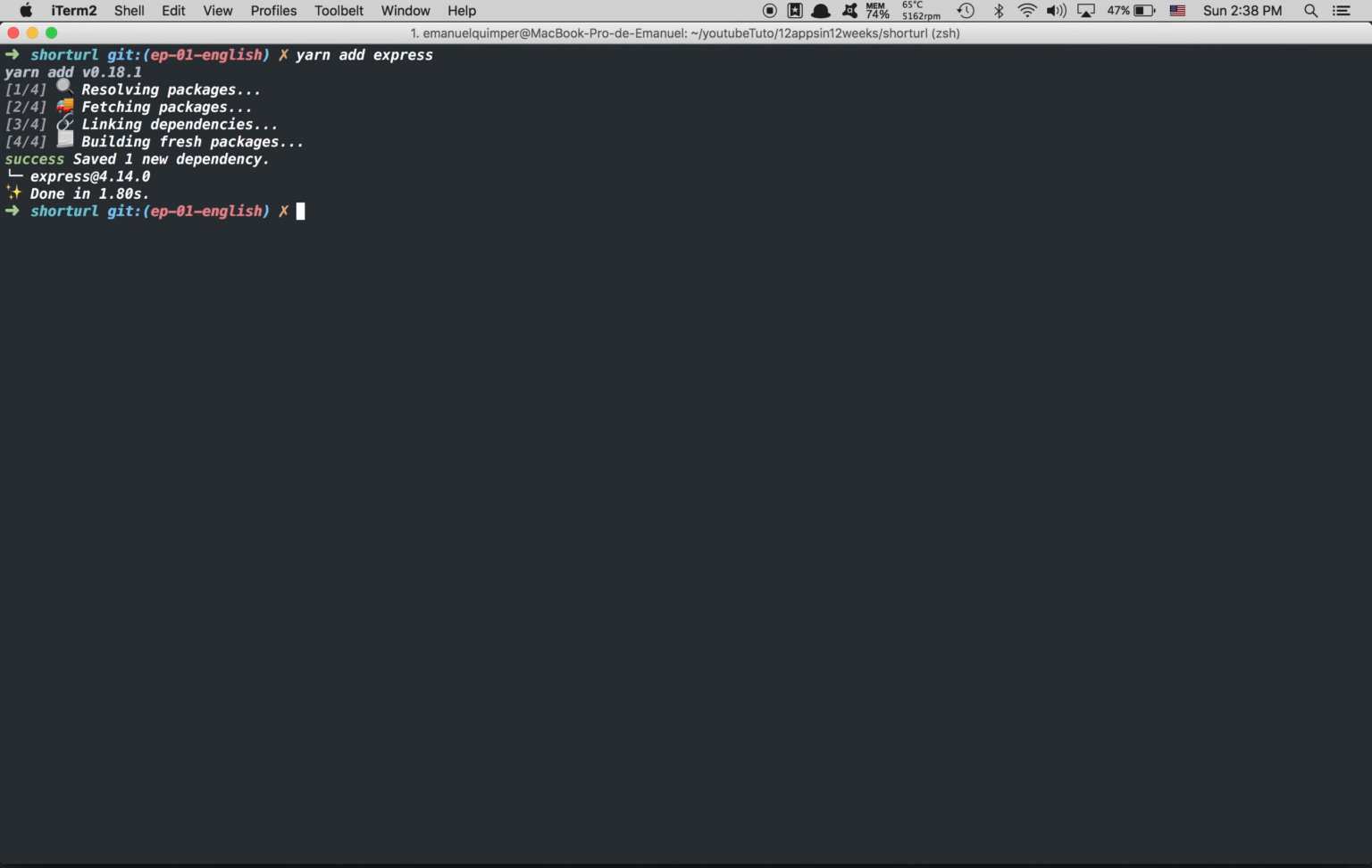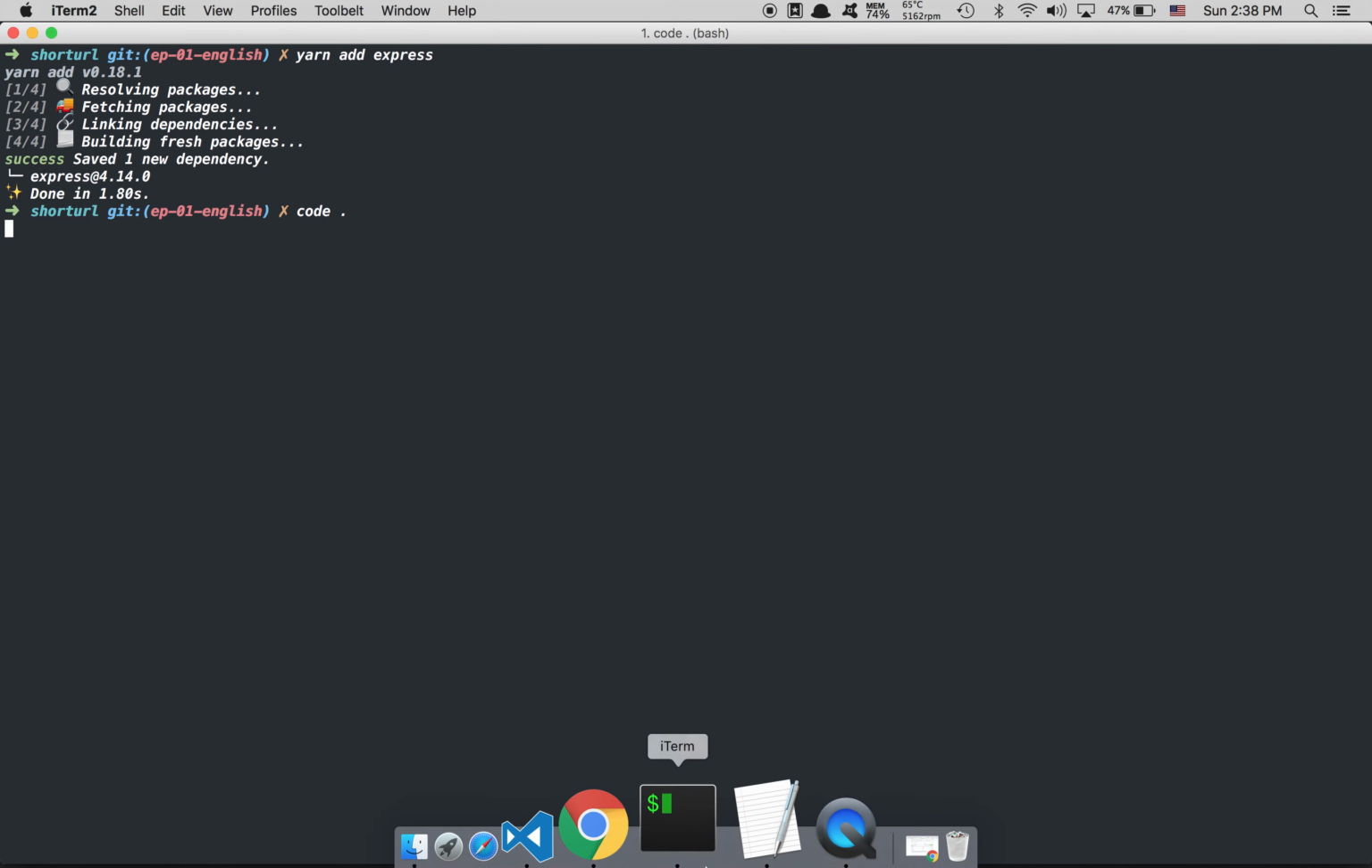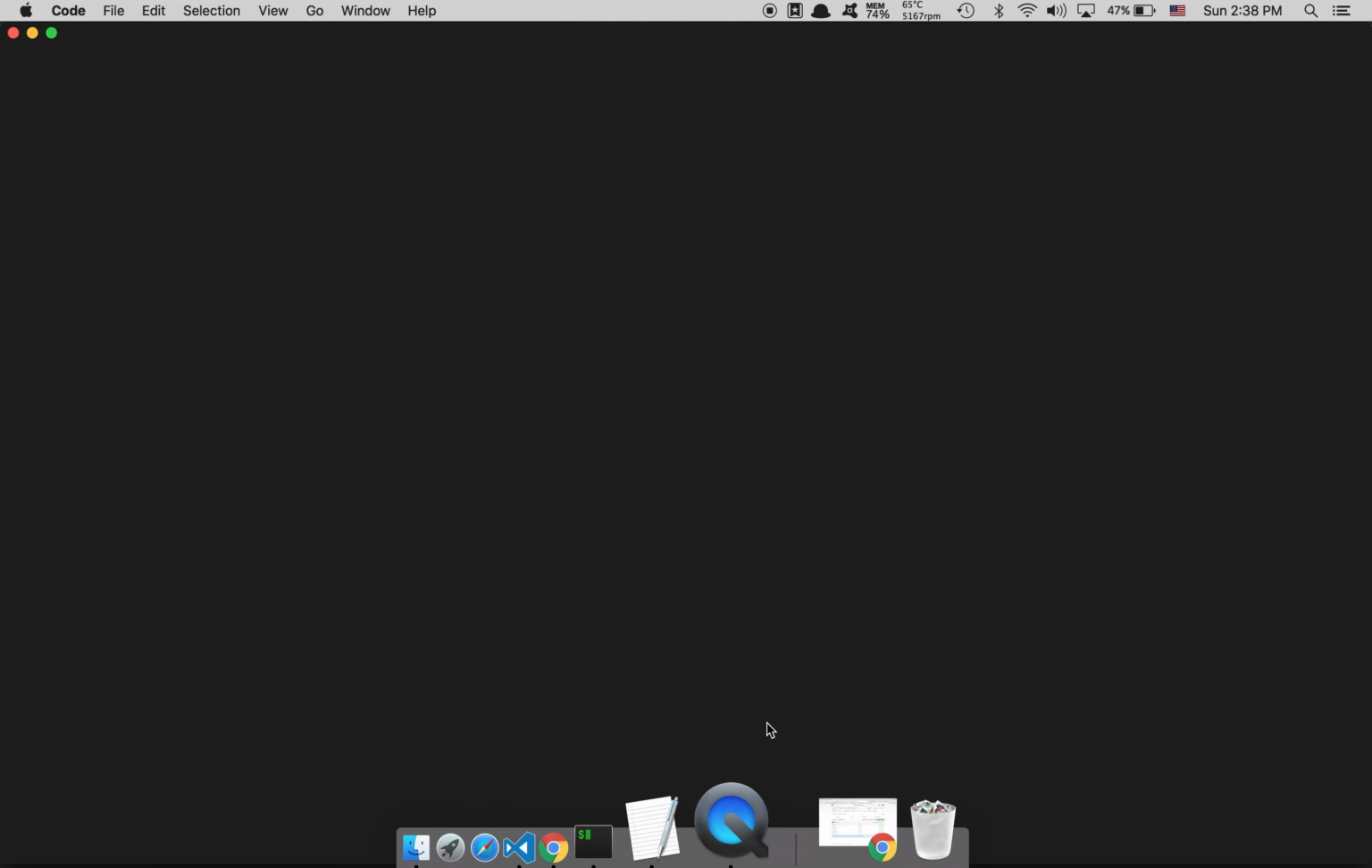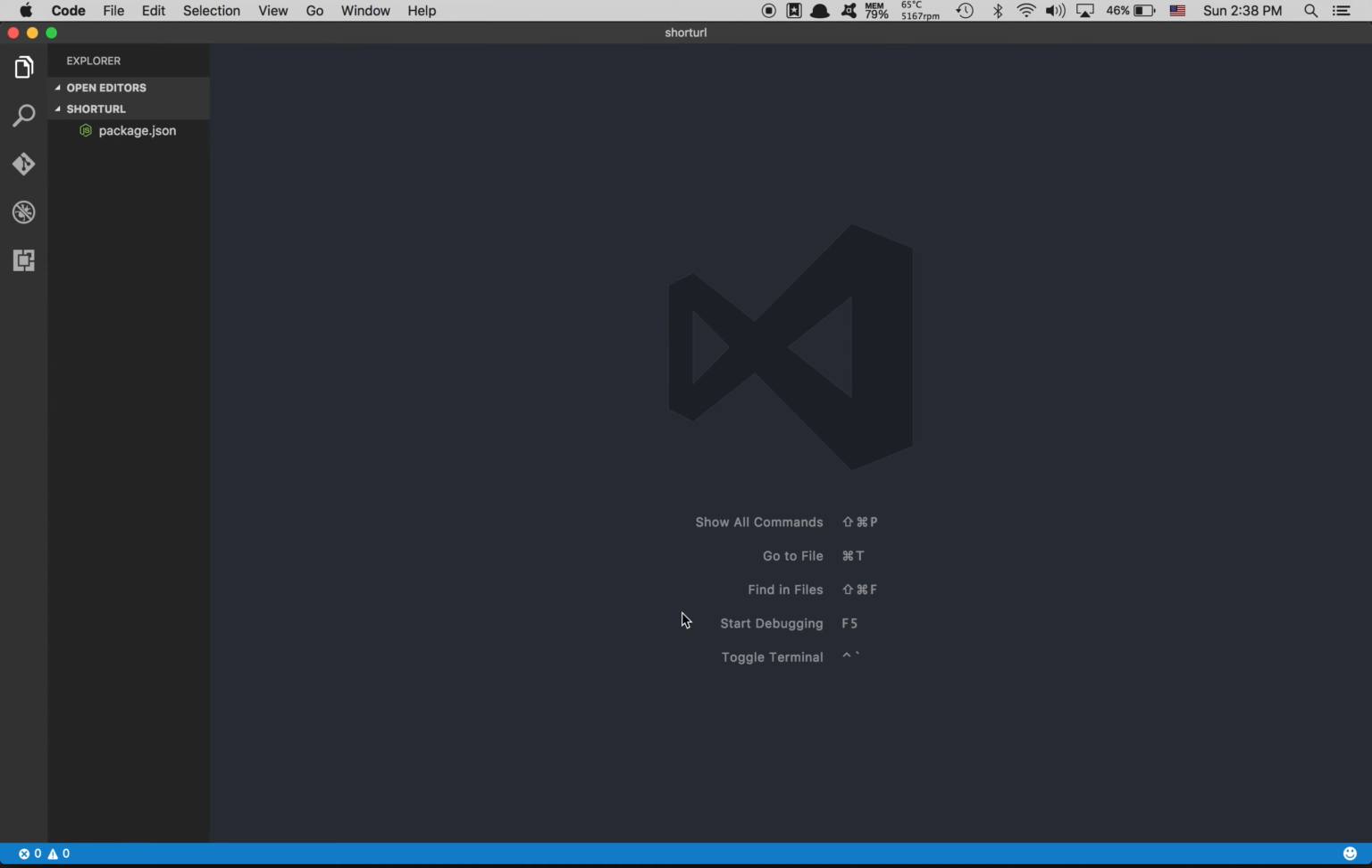First thing we're going to install is Express. We need yarn add express. Here, yarn add is the same as if you do npm install --save express. I'm going to install Express. After that, I'm going to open that in my editor. I'm using Visual Studio Code now. It's faster for me than Atom, and I really like it. It's built by Microsoft, and it's free.